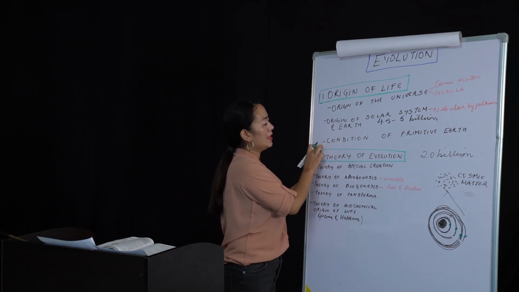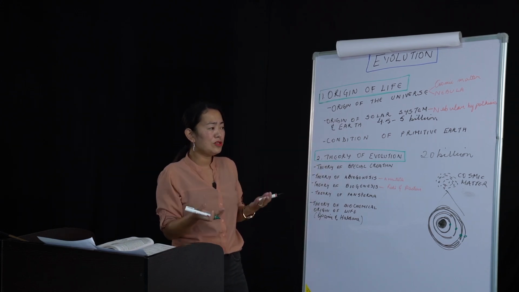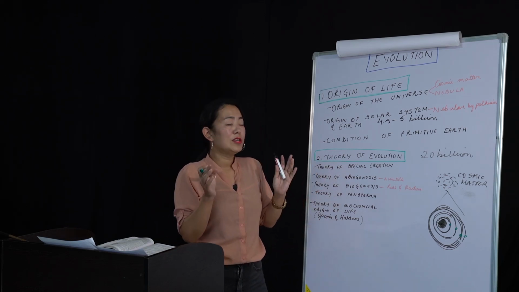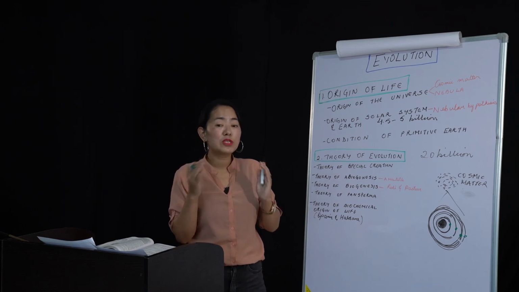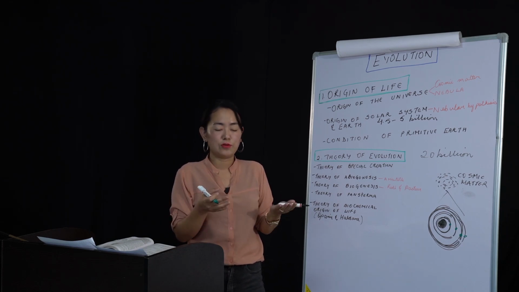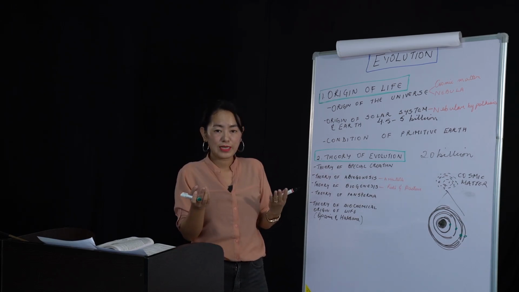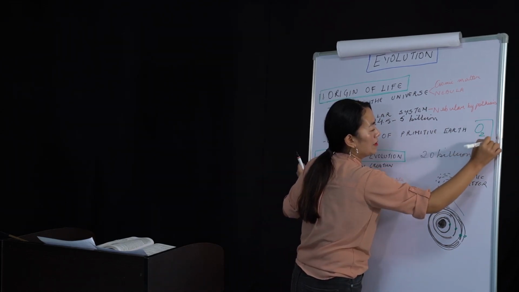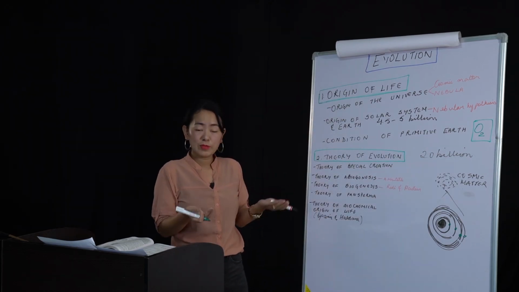The next one is the conditions of primitive Earth. Long time back, around 4.5 to 5 billion years ago, the primitive Earth was called a reducing atmosphere. Why was it called a reducing atmosphere? You know what reduction and oxidation are, right? When you talk about a reducing atmosphere, the most important thing is that oxygen is not found freely. That means you will not find oxygen in the primitive atmosphere.